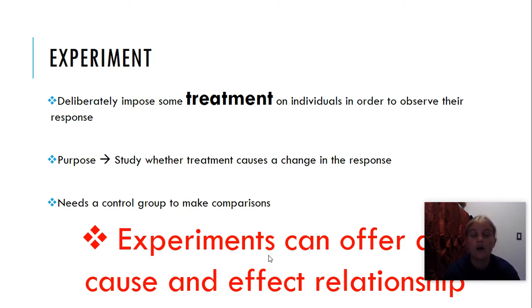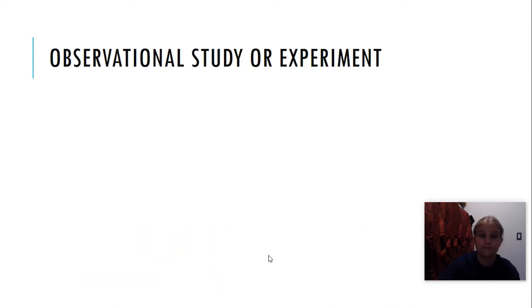Experiments can offer a cause and effect relationship. If I do a proper experiment, I can prove beyond a reasonable doubt that this causes that to happen. In an observational study, I can just say that there's a relationship between the two variables. I cannot, I repeat, not have a cause and effect relationship. The only thing that can prove cause and effect is an experiment.